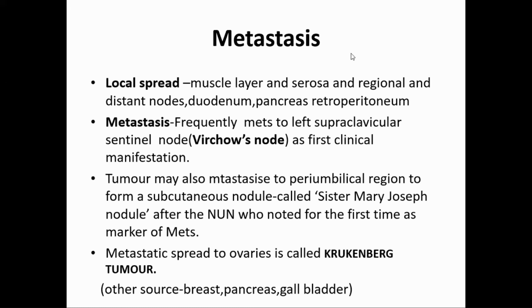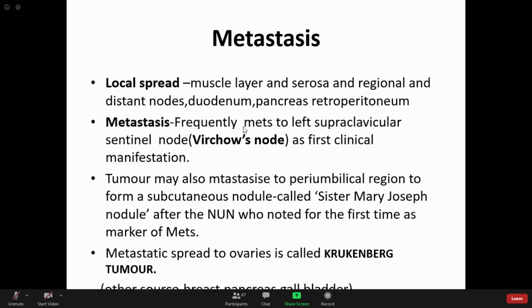This you should remember. This is not in your syllabus, but this is very important. It may be asked. So first is local spread, that is muscle and serosa and regional lymph nodes, duodenum, pancreas, including the regional or distant lymph nodes. Metastasis frequently goes to the left supraclavicular sentinel node, which is called Virchow node. It may be the first clinical manifestation of gastric carcinoma.